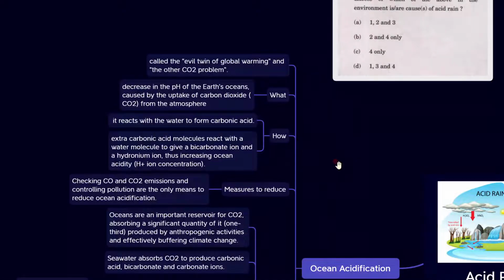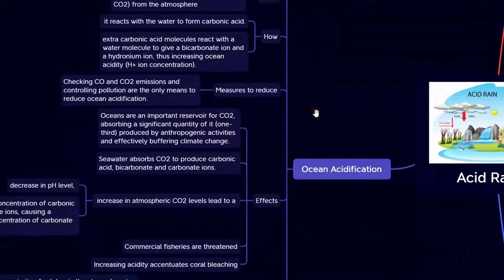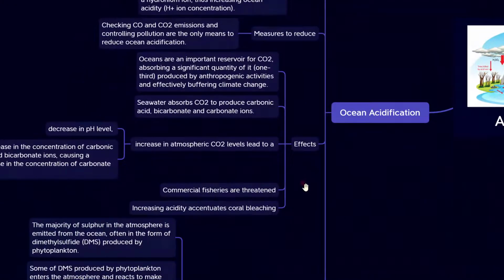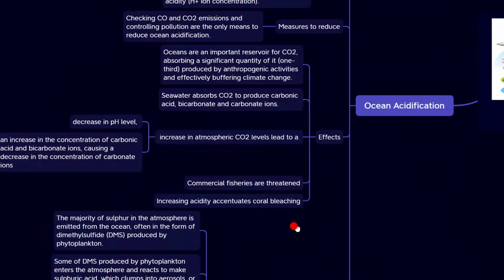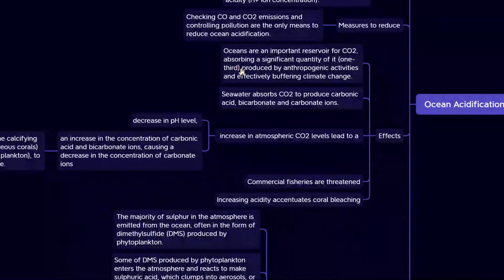The baseline is the formation of carbon dioxide, the emission of carbon dioxide from the industries, the sulfur dioxide, nitrogen oxide. If you are checking this carbon monoxide, carbon dioxide emissions and controlling them, then it is the only way to reduce the ocean acidification. Next, effects of ocean acidification. ఇందాక మనం చదివాము, in detail లో చూద్దాం ఒకసారి.